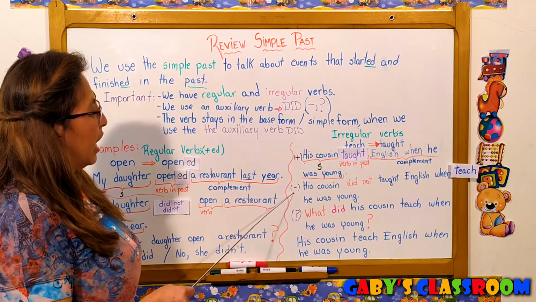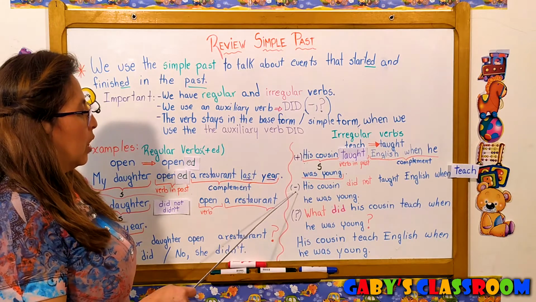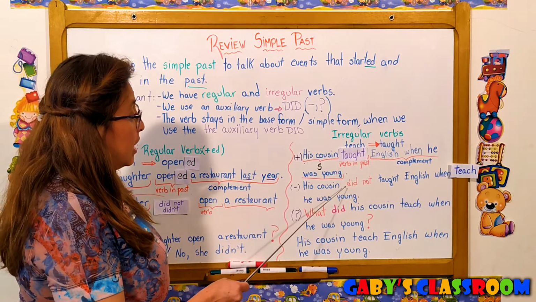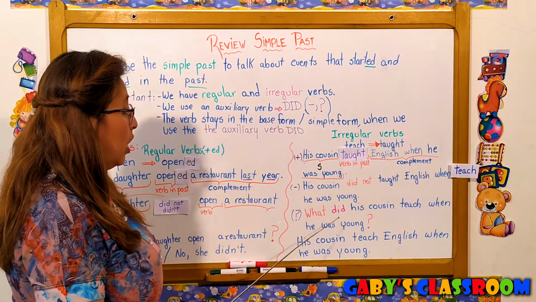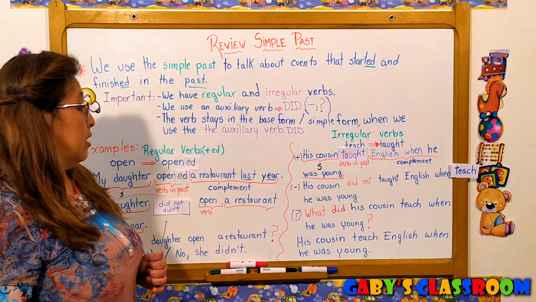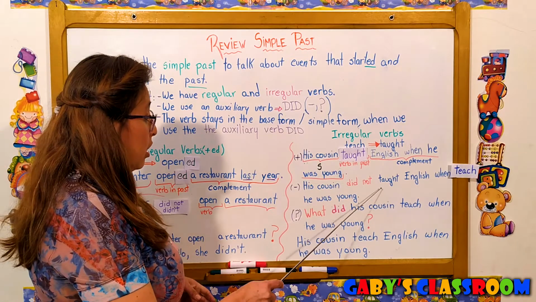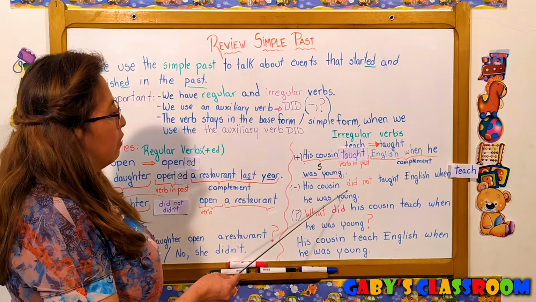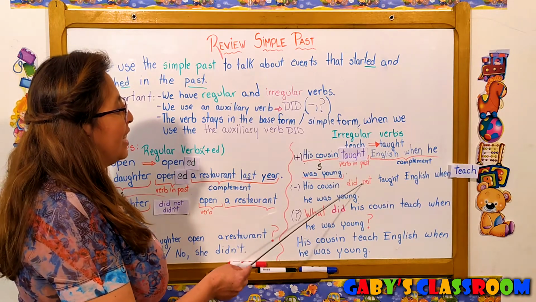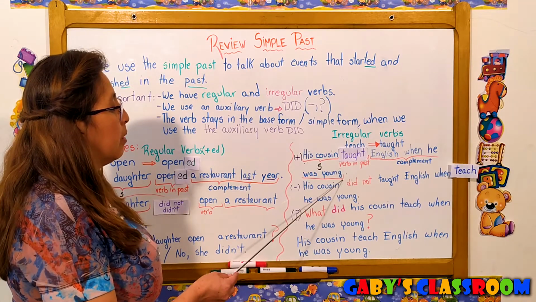For negative sentences, we use: his cousin did not taught English when he was young. Is that correct, to say taught? No, it's not correct. Why? Because we have the auxiliary verb did, and did is already in the past.